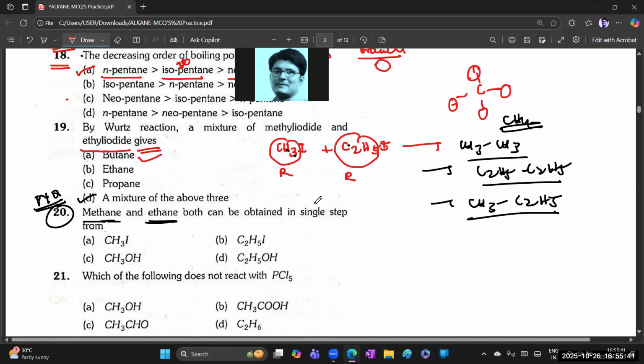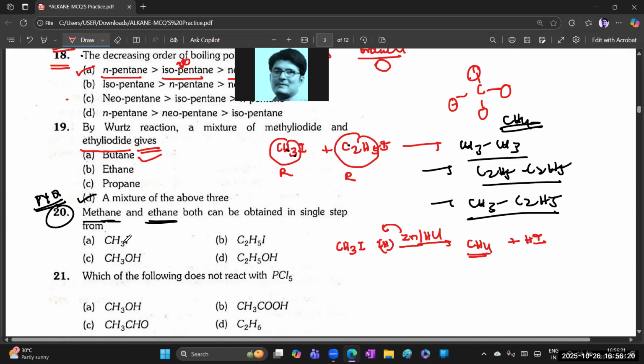Now, to get methane the option is CH3I, methyl iodide, reacting with whom to get methane, CH4? That means the iodine should be removed, so a reduction reaction must be done, with zinc over HCl. It gives nascent hydrogen. One hydrogen reacts with CH3 to give CH4, and another hydrogen reacts with iodine to form HI.